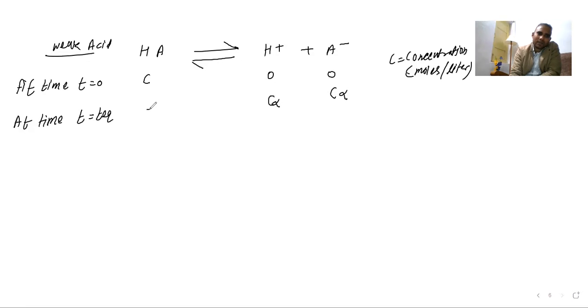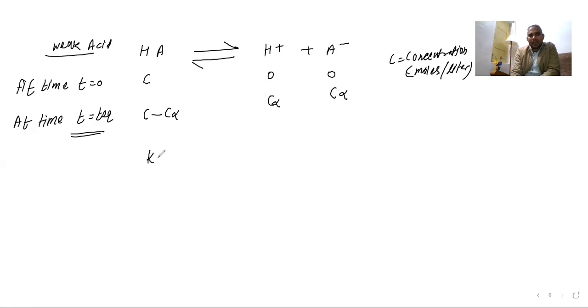So how much is left? Initially it was C, so what is left is C minus C alpha.